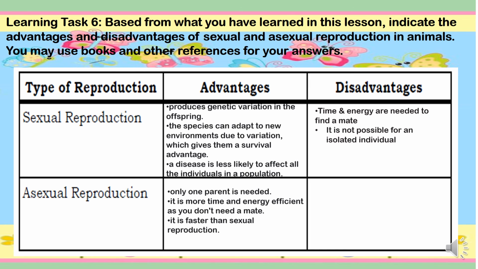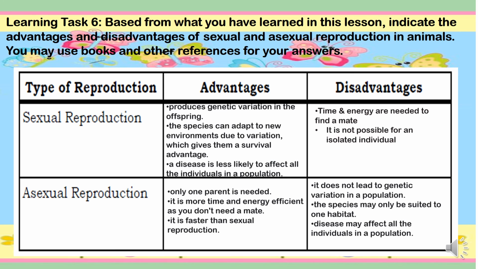And for asexual reproduction, we have the answer. The advantages are only one parent is needed. Next, it is more time and energy efficient as you don't need a mate. And the third, it is faster than sexual reproduction. While the disadvantages we have, it does not lead to genetic variation in a population. Next, we have the species may only be suited to one habitat. And the last one, we have disease may affect all the individuals in a population.